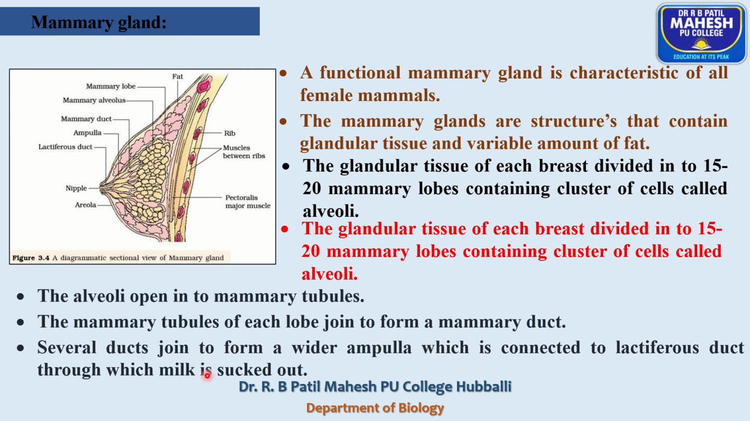Several ducts join to form the mammary ampulla, which is connected to the lactiferous duct, through which milk is sucked out. So this completes the female reproductive system. In the next session, we'll discuss the process of gametogenesis. Thank you.